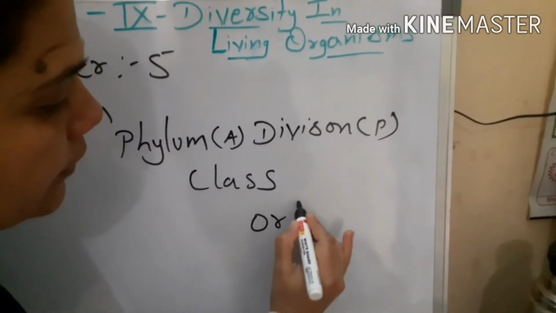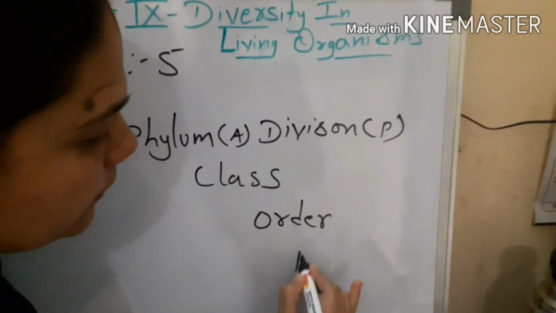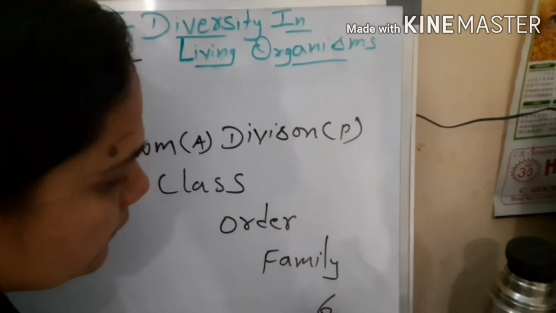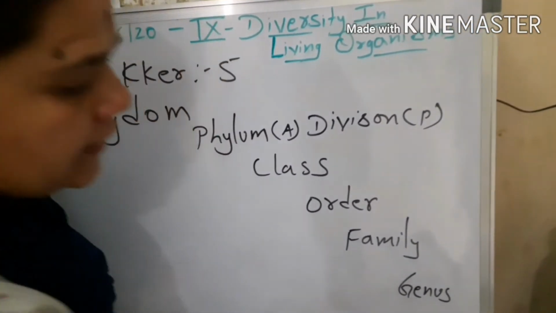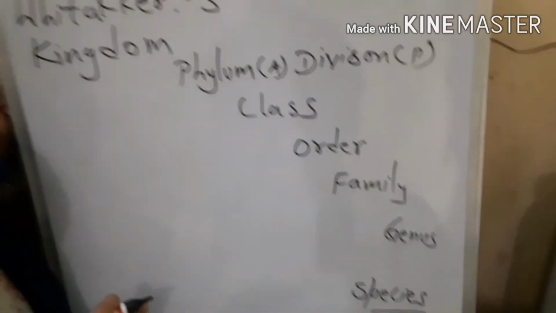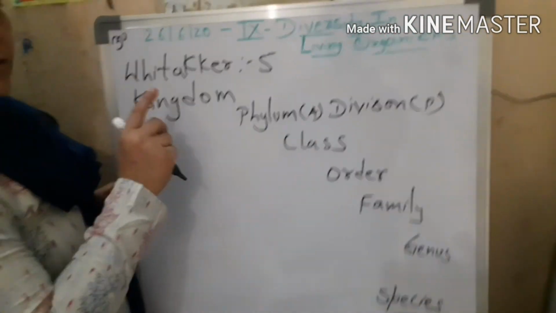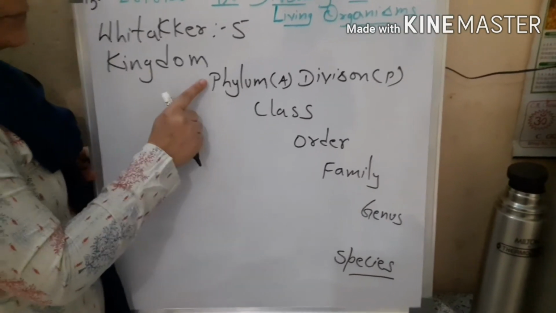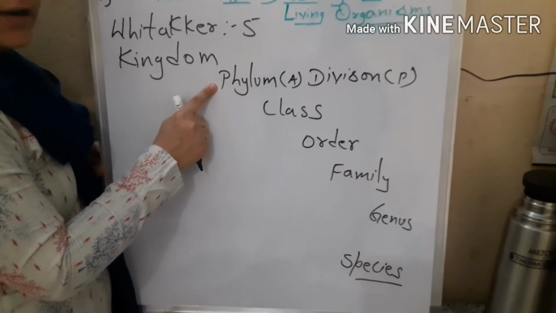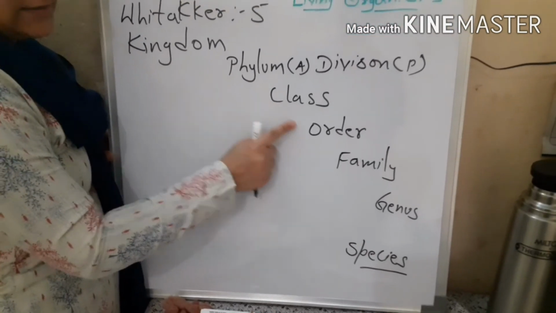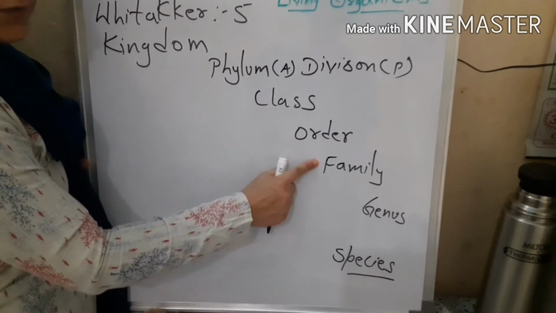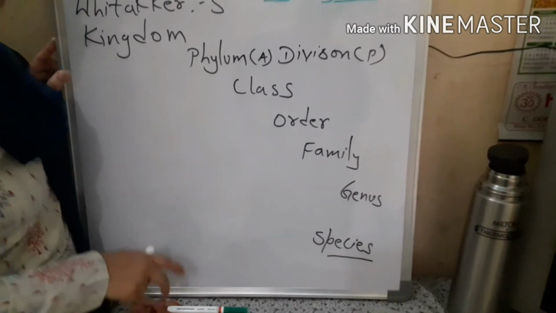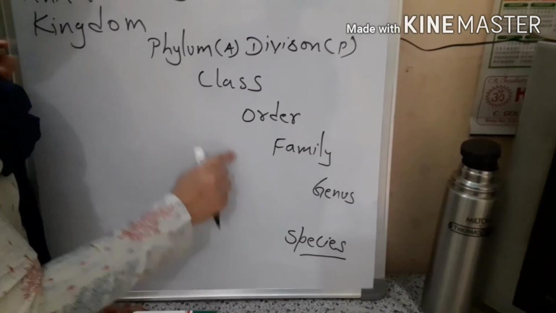Then comes order, then family, then genus, and the last comes species. So every organism will first belong to a certain kingdom, then to phylum, then class, then order, then family, genus, and finally species. This is called hierarchy.